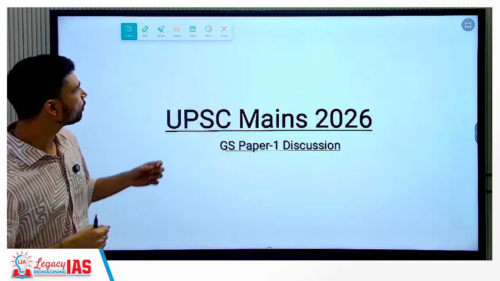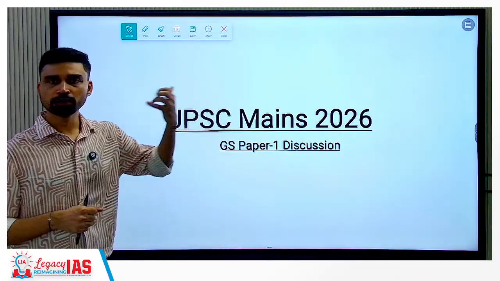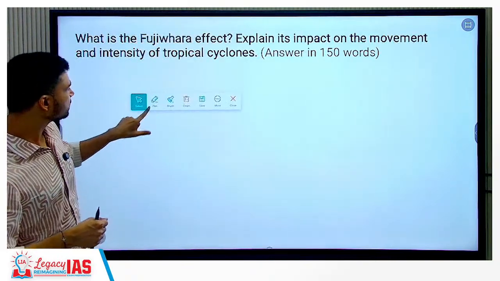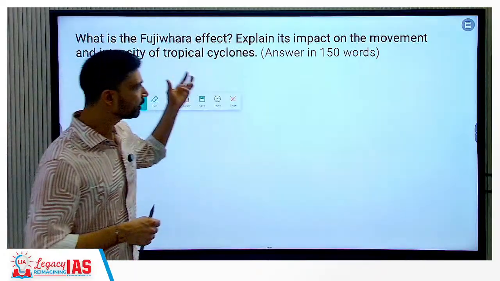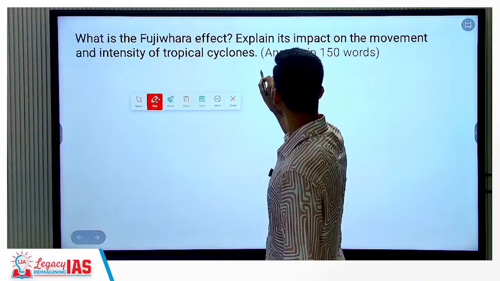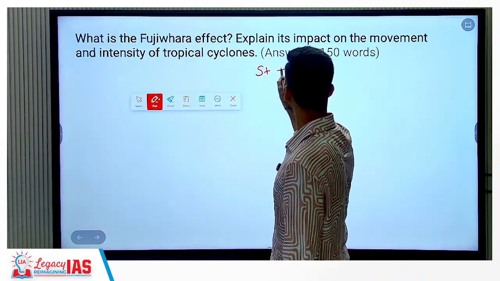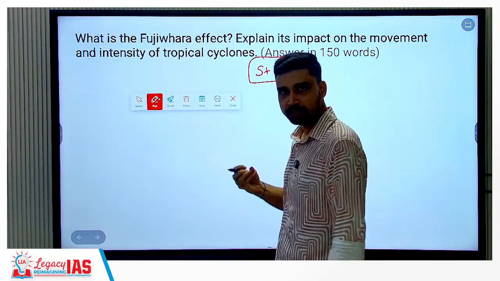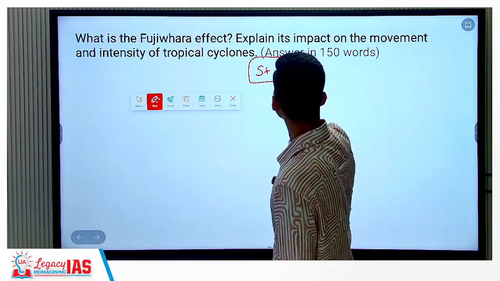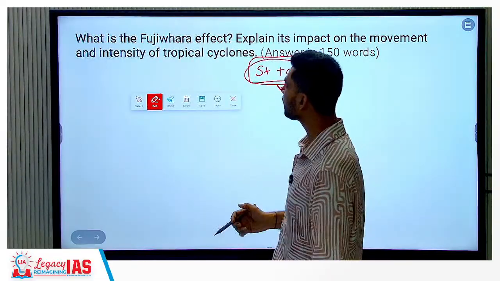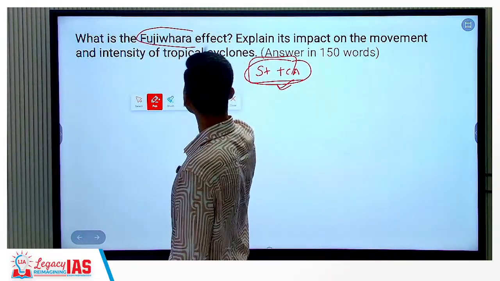Also, it is going to be important for students who are appearing for the mains examination next year. So let us try to understand the question first of all. This is a very good question because it is linking static with current affairs. In static, you have to study weather systems and cyclones. Many times UPSC asks questions about cyclones, but this question is unique because they are not directly asking about tropical cyclone. They are asking what is the Fujiwara effect.